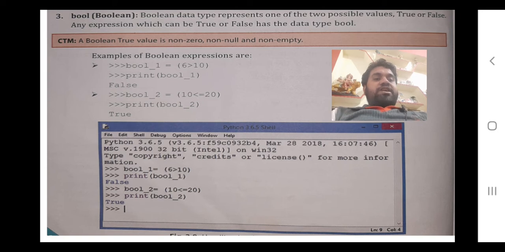Next one they have given 10 smaller than or equals to 20. Either it should be smaller than or equals to. So it is smaller than, so it is a true condition.